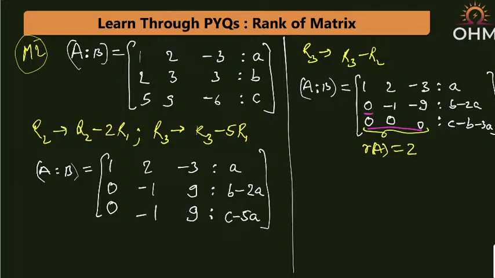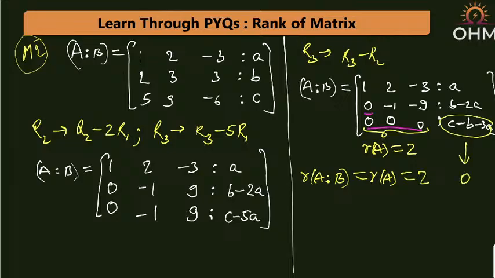Rank of A is equal to 2, and next, you want the rank of A equal to the rank of A|B. Consistency means the rank of A should be equal to the rank of A|B, and both of them should be equal to 2. That means the third row of A|B should also be 0. That means this particular element should be 0.